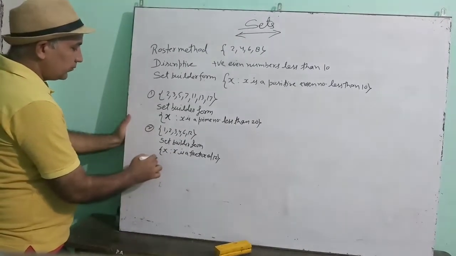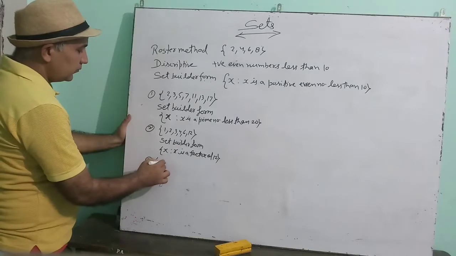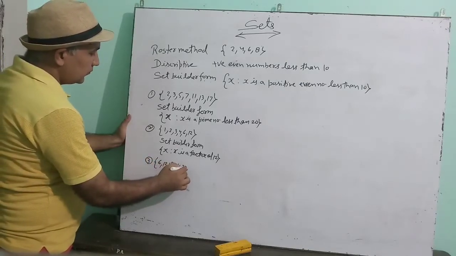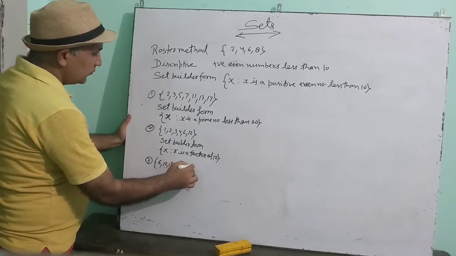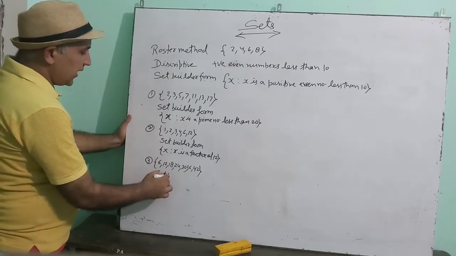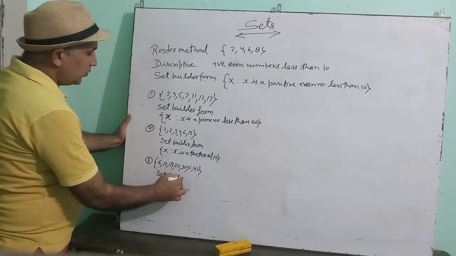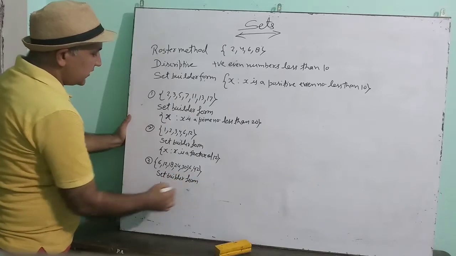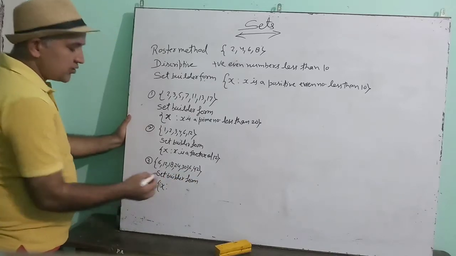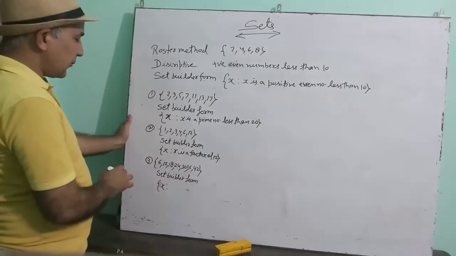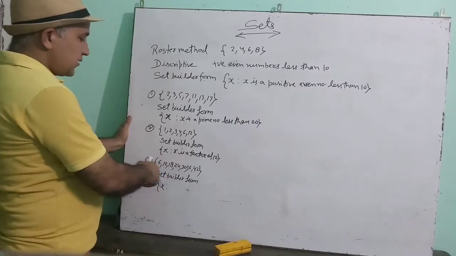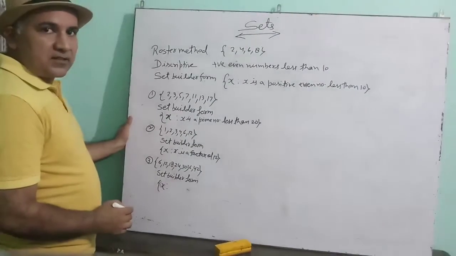See one more. Now see these numbers. You have to write it into set builder form. So how will you write? You will take one variable, then you will put the symbol. Then after that you will write the property. So what are these numbers? See, these are the multiples of 6.